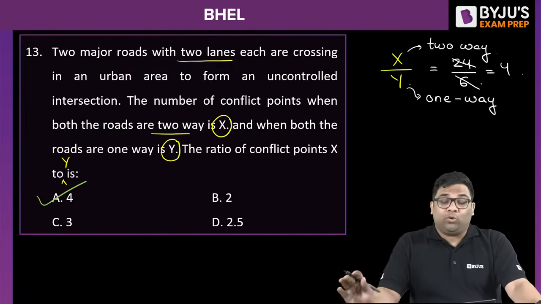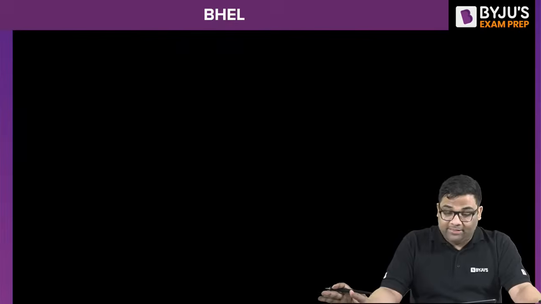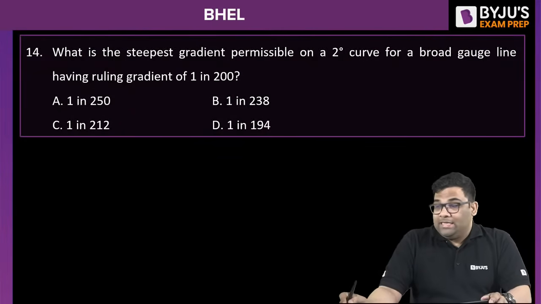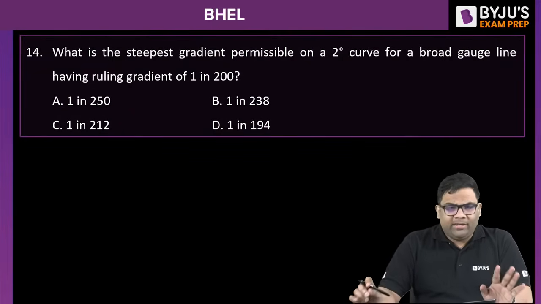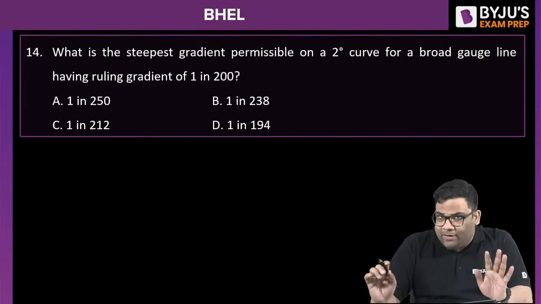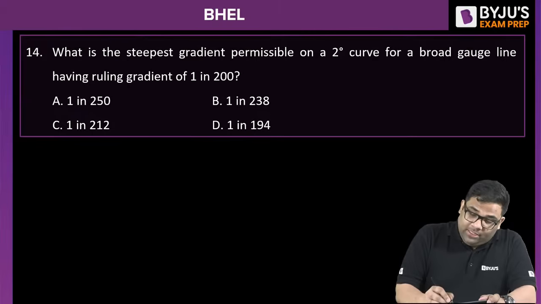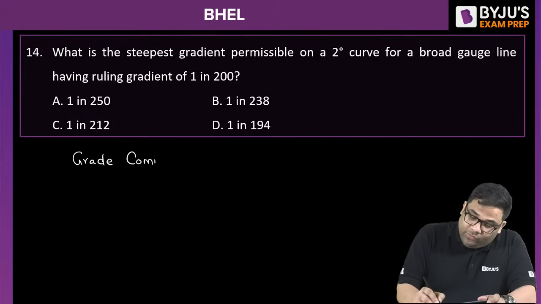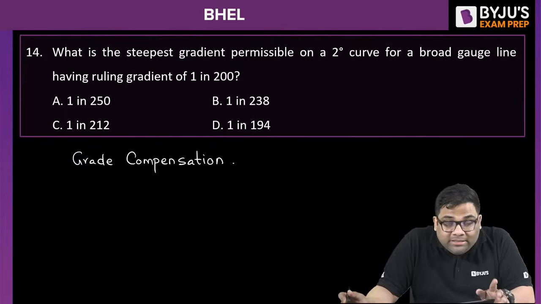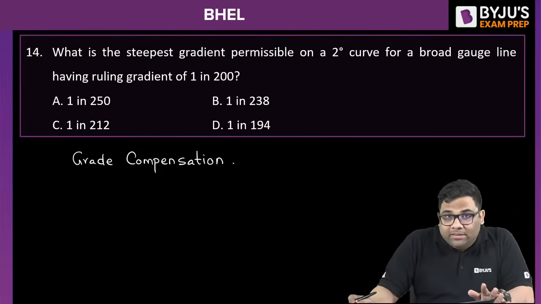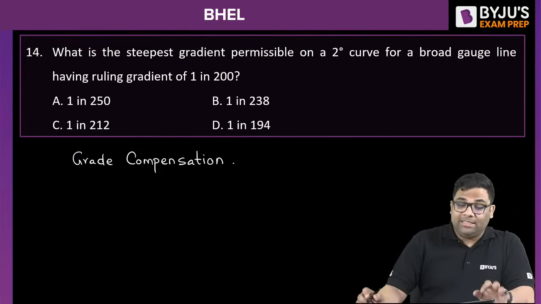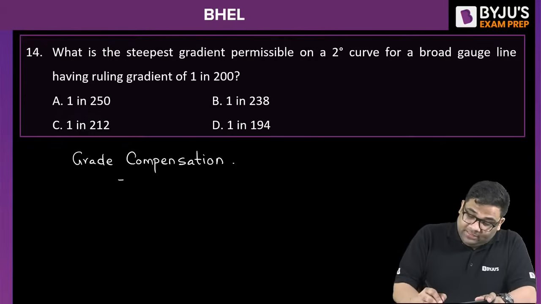Again, you are seeing that the questions are all straightforward. This is a numerical from railway engineering. Let me solve this for you. We know the concept of grade compensation. If you don't know, I am telling again: grade compensation is done when there is a horizontal curve and a gradient also. And for railways, this grade compensation is how much?